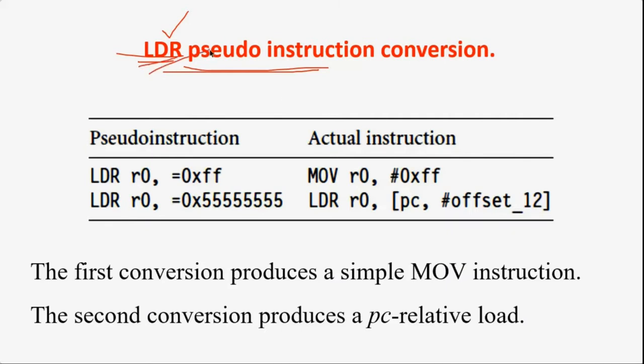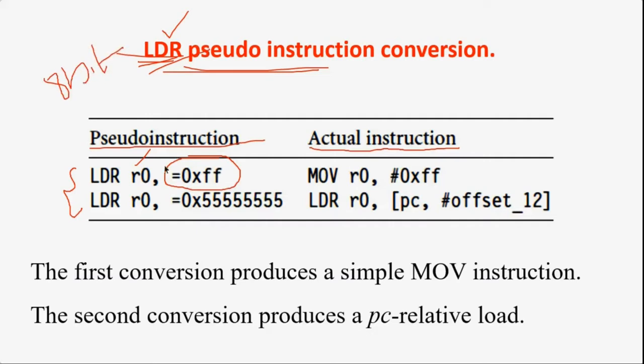Now for LDR, there are two possible ways. This is the pseudo instruction that I am going to use in my program, and this is the actual instruction that executes in the background when LDR is written. Here I am copying a constant value to R0. What is the size of this constant? The equal sign marks the constant. 0x means hexadecimal, and 2 digits. I told you every digit of hexadecimal is 4-bit, so 2 hexadecimal digits is 8-bit.